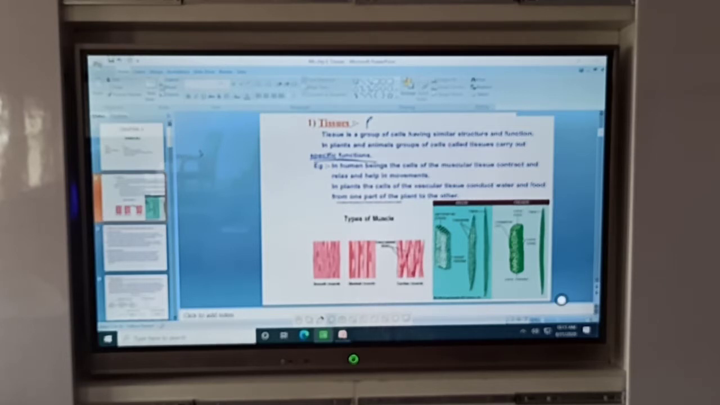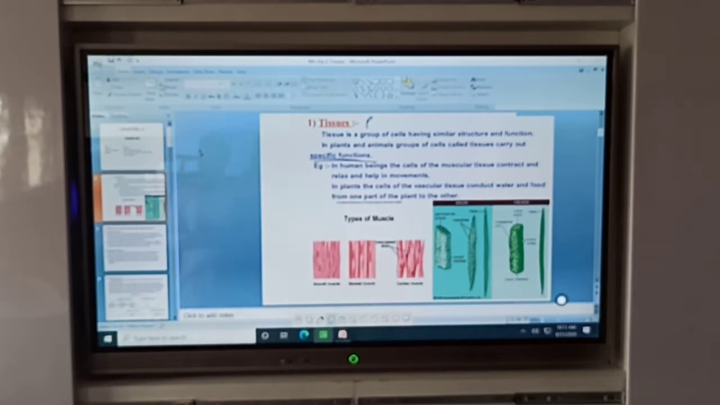In case of plants, the cells of vascular tissue conduct water and food from one part of the plant to other parts. So from these two or three examples of tissues it is clear: a tissue is a group of similar cells that perform a similar or specific function. So the definition of tissue is clear. I think you all understand what tissue is and some examples of tissue.